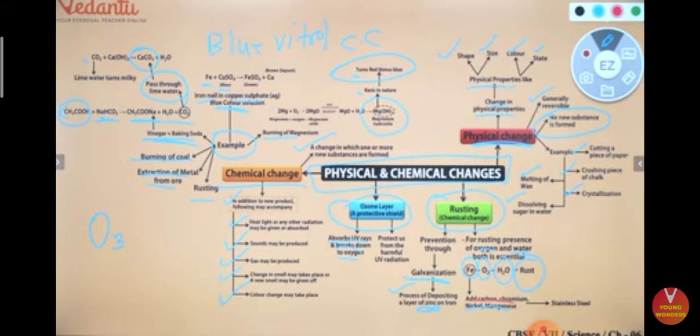Physical change is a change in the physical properties only, no chemical change. It's a reversible change, no new substance is formed. Only the shape, size, color and state might change. Examples are on the screen in front of you.